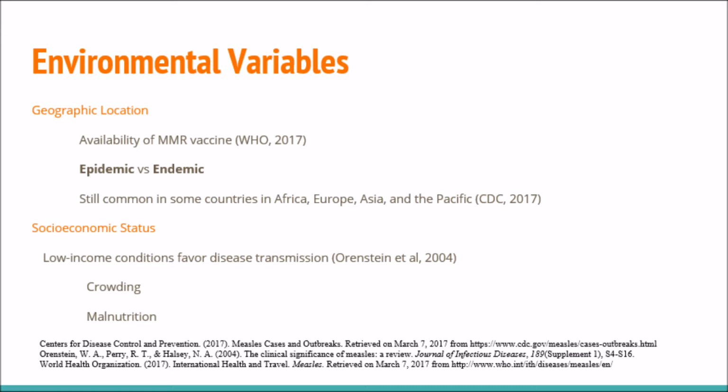Living in crowded quarters is a huge problem with the measles virus because of how the disease is spread and how contagious it is. People living in crowded areas are more likely to see higher rates of disease transmission because it's airborne and droplet transmitted.